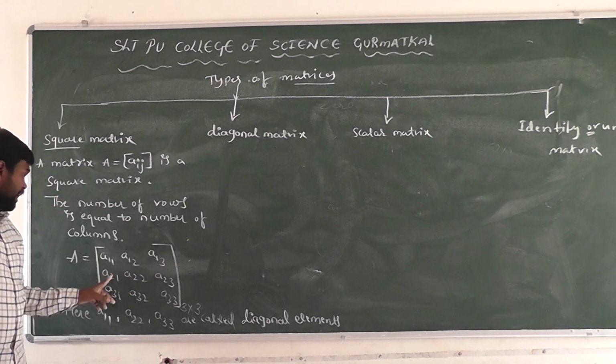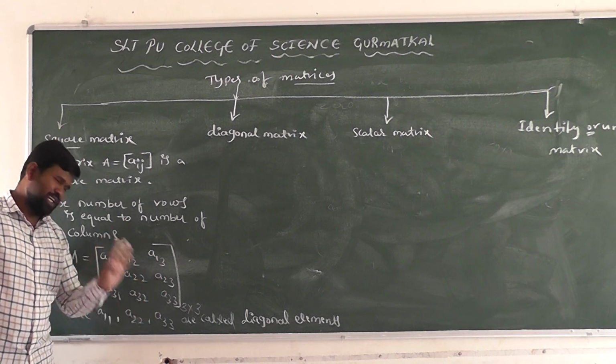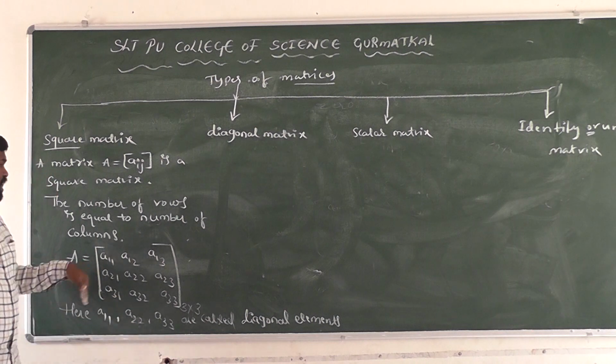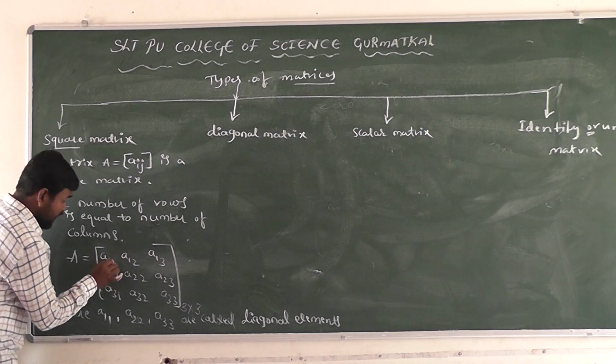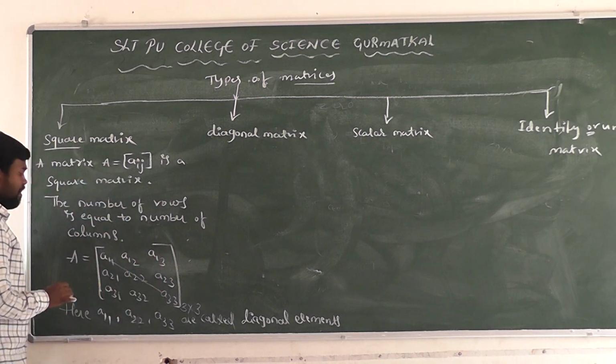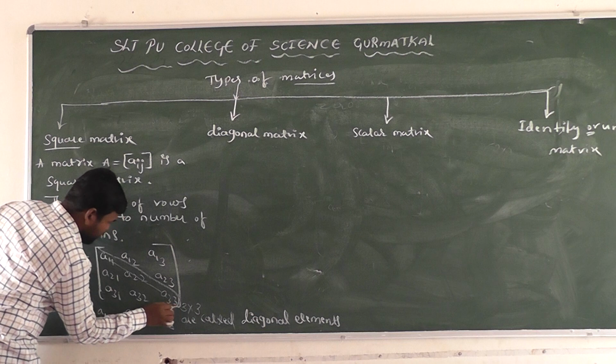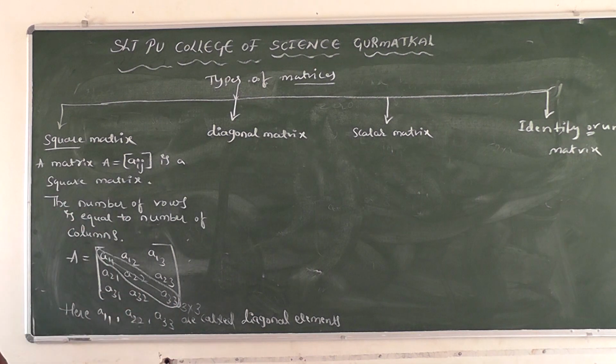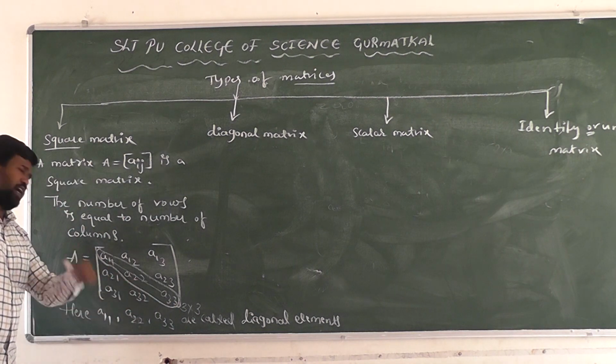Which are the non-diagonal elements here? A12, A13, A21, A23, A31, A32, right? These elements are called non-diagonal elements. The line joining the principal diagonal elements is called the principal diagonal in the square matrix.